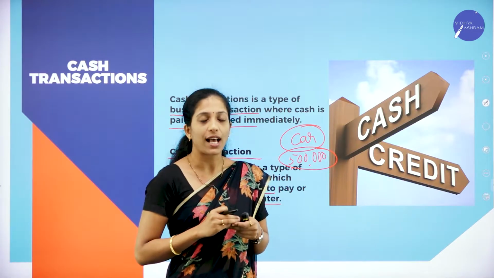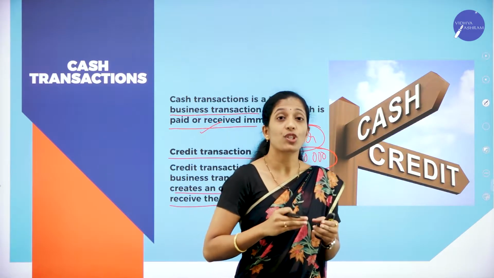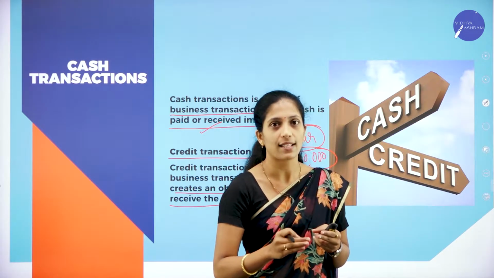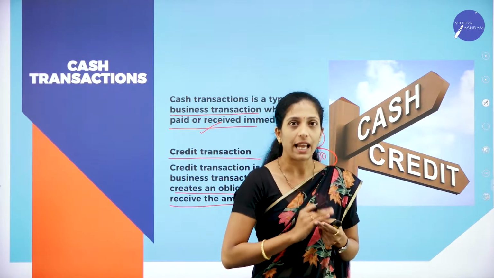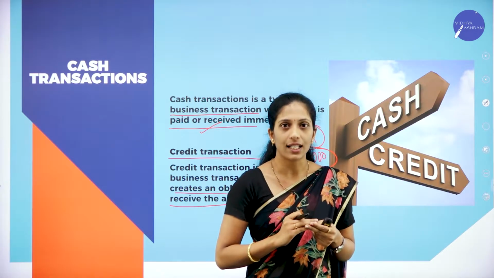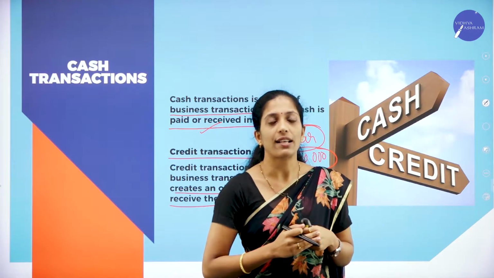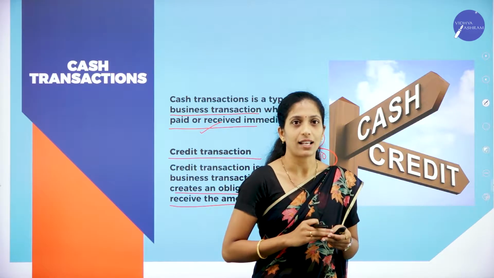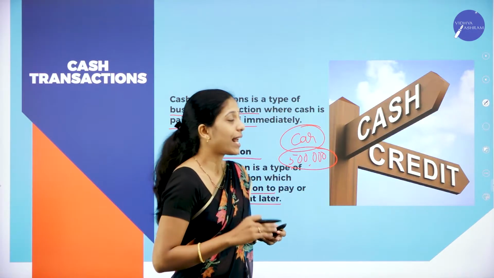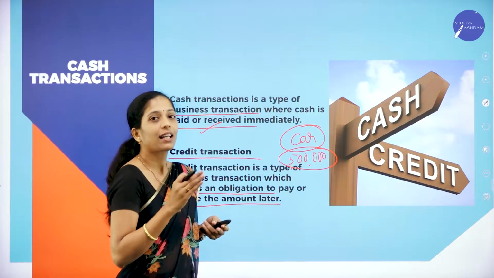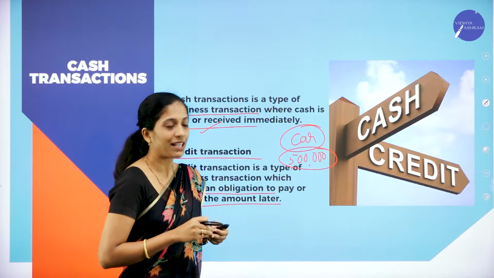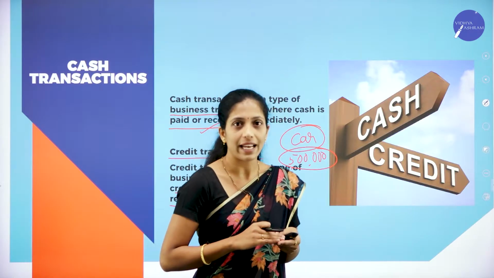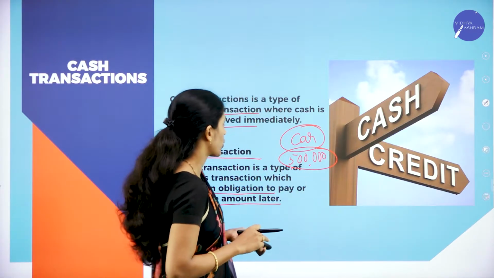Now what do you mean by business transaction? The activity of the business which takes place in terms of money or money's worth is called a business transaction. It can be in two ways. One is cash transaction and the second one is credit transaction. Now what do you mean by cash transaction? It is a business transaction where cash is paid or received immediately. That is known as cash transaction. Whereas credit transaction, in the sense here cash is not paid or received immediately, but there is an obligation to pay or receive at a later date.